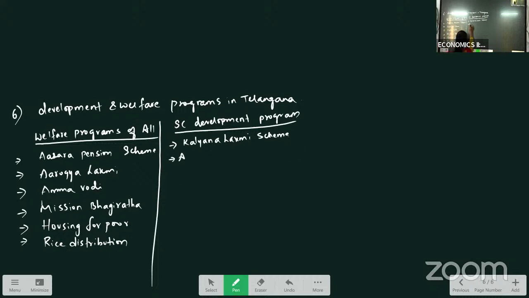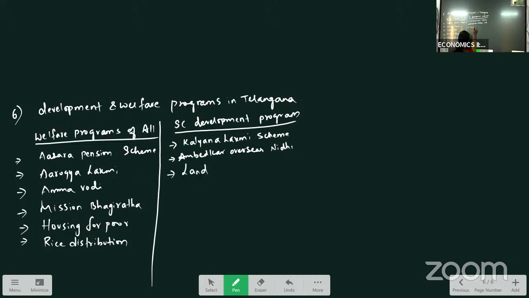Next, Ambedkar Overseas Nidhi, where people who belong to SC category get complete financial support for education abroad. 20 lakh amount is given to them.